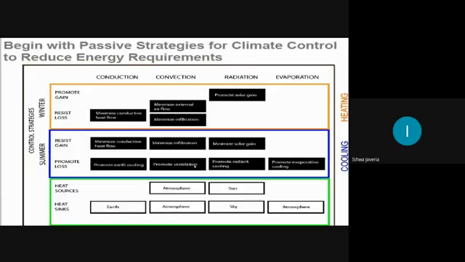And in the winters, as I already told you, we need to have the absorption of radiation. In the summer, we don't want extra radiation coming inside our room or our building. And in the summer season, for evaporation, obviously we promote evaporation, because evaporation is a cooling process. When evaporation happens somewhere, it will ultimately cool down that space.